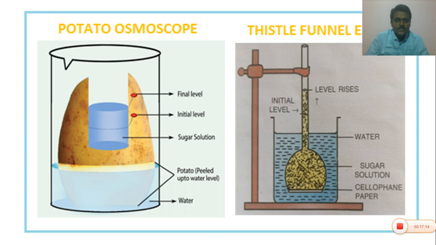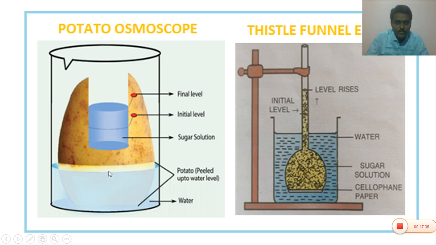After 2 hours, we observe that the sugar solution level has increased in the potato pit, because the water present in the beaker is low concentrated. It enters into the potato trough. Hence, the sugar solution level is increased.